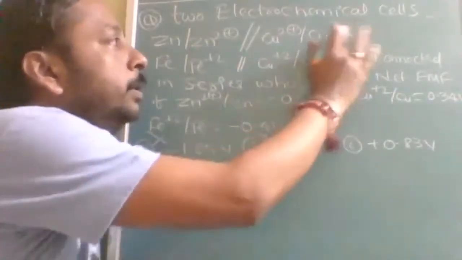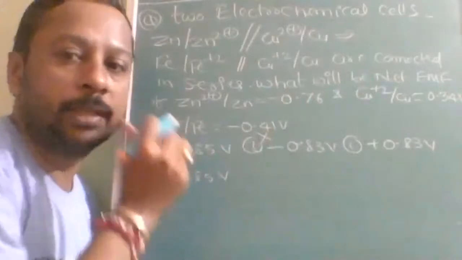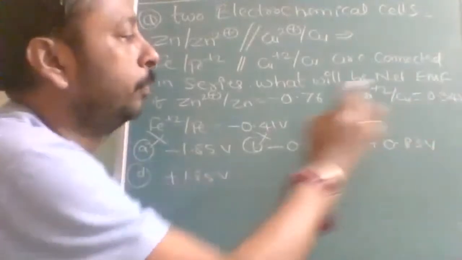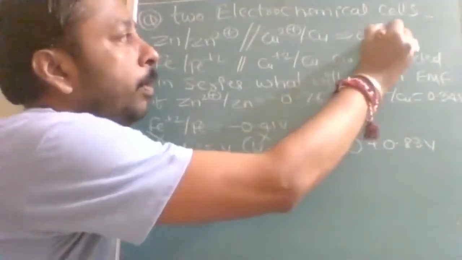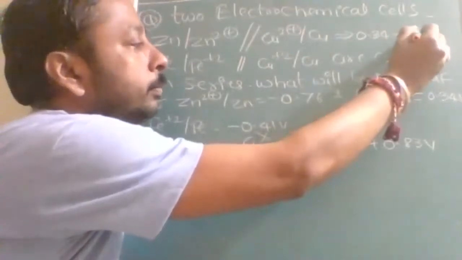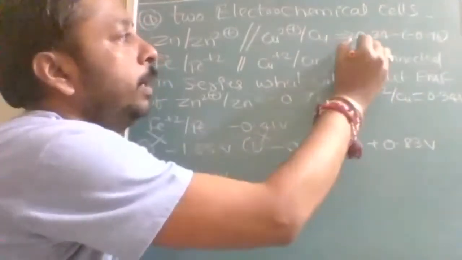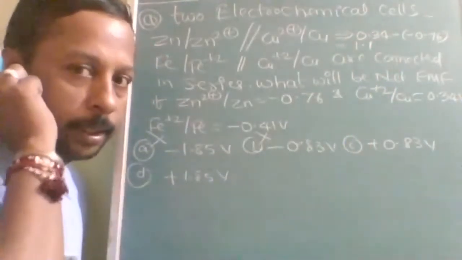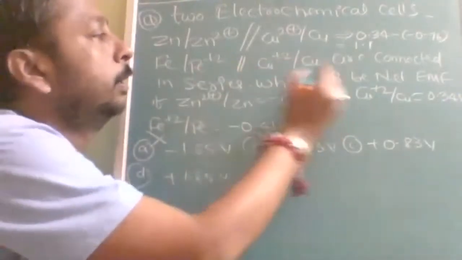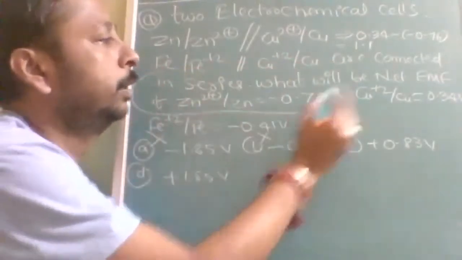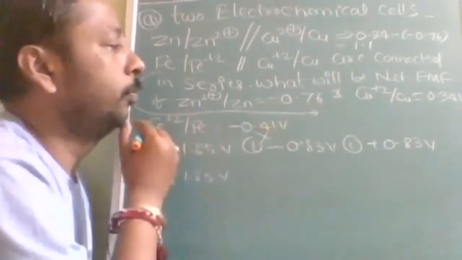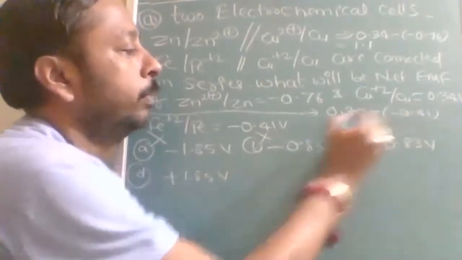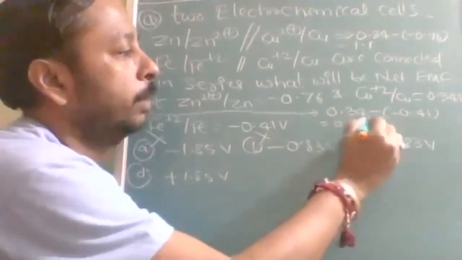So for the first cell, I am writing directly because we have practiced a lot of cells. Cathode minus anode: 0.34 minus of minus 0.76, I will get 1.1. Is it clear to all of you? 1.1. Okay. Next, for iron, for this cell, I am writing it here. Iron, it is 0.41. Okay. 0.34 minus of minus 0.41. So this is going to be 0.75, I think.